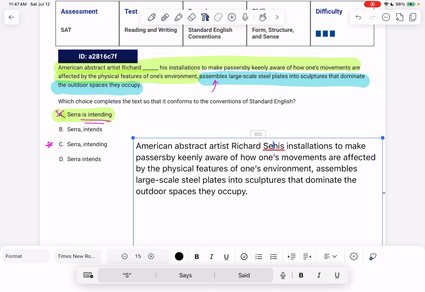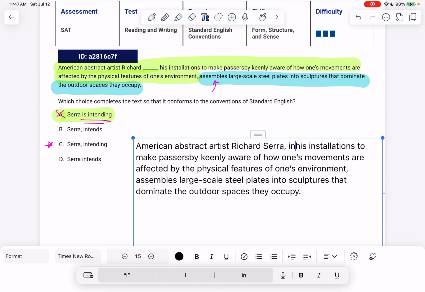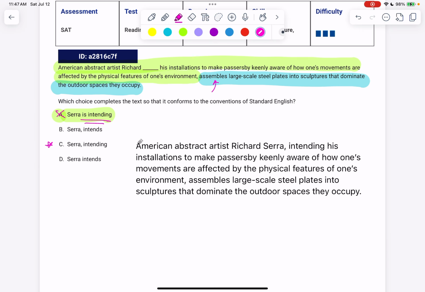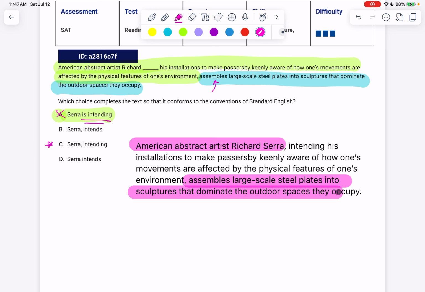If I say Sarah, comma, intending, notice now our main clause is American abstract artist Richard Serra. We skip over our potholder phrase, assembled large-scale steel plates into sculptures that dominate the outdoor spaces they occupy.